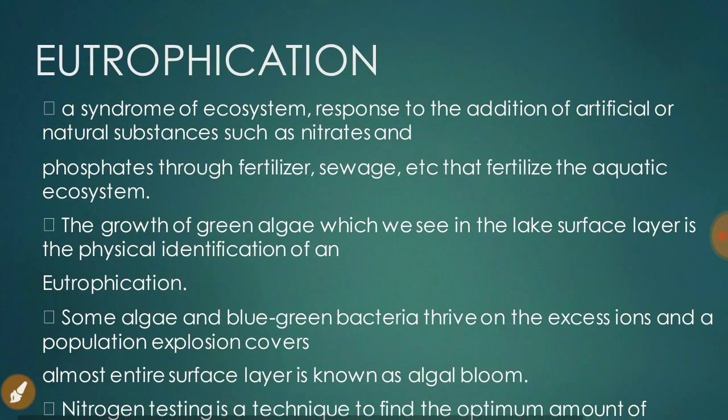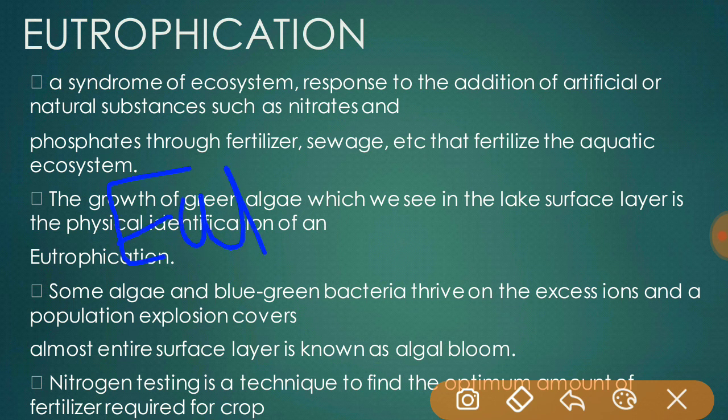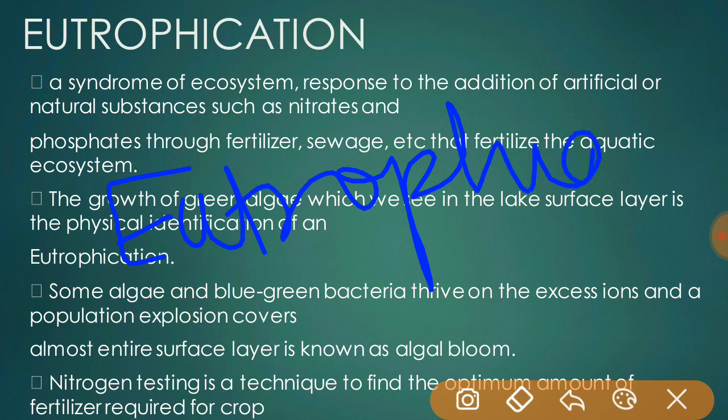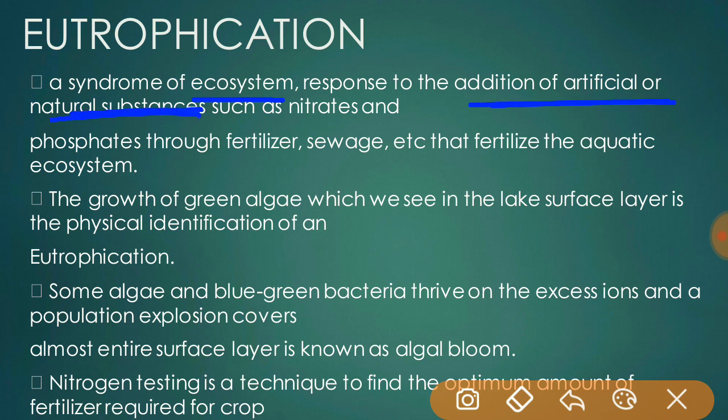Next we have eutrophication. The word eutrophication is taken from the Greek word eutrophia, which means adequate and healthy nutrition. So, eutrophication is a syndrome of an ecosystem which responds to the addition of artificial or natural substances, such as nitrates and phosphates, through fertilizer, sewage, etc., that fertilize the aquatic ecosystem.